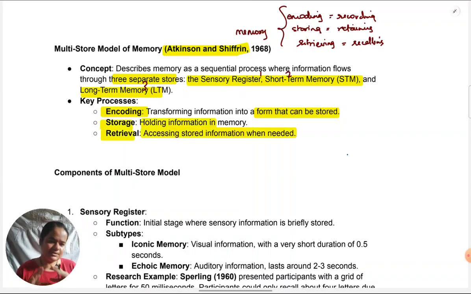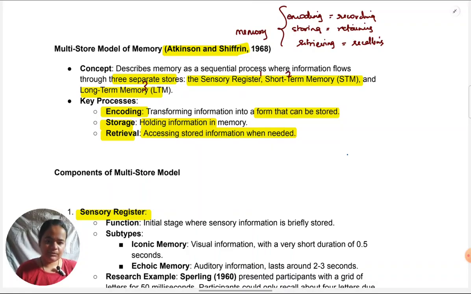Now let's come to the definition as such, specific components. Those are very important. We just saw there is a storage which is called sensory register. Now what is the sensory register? Let's look at that more closely. For the multi-store model of memory, first you have to know broadly what the storages are, and then you have to know all details of each of the storages.